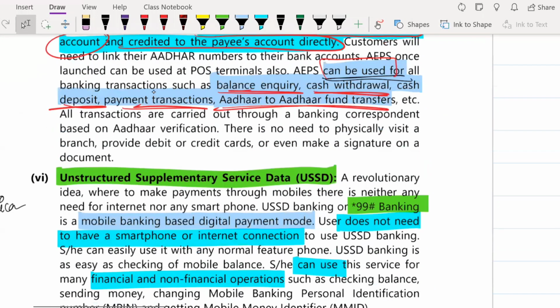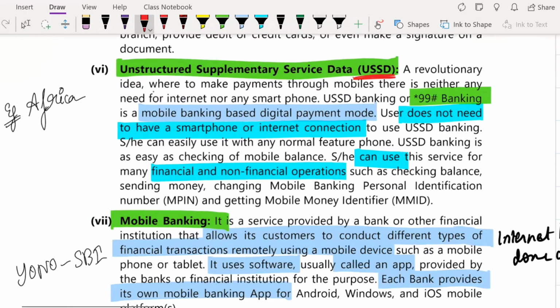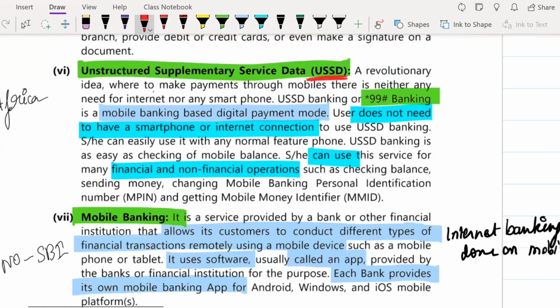Next, you have something known as unstructured supplementary service data, USSD. There might be areas where an internet connection or a smartphone might not be available.